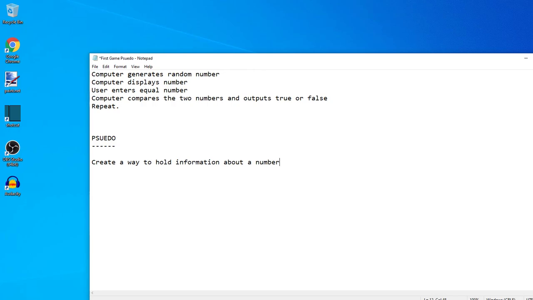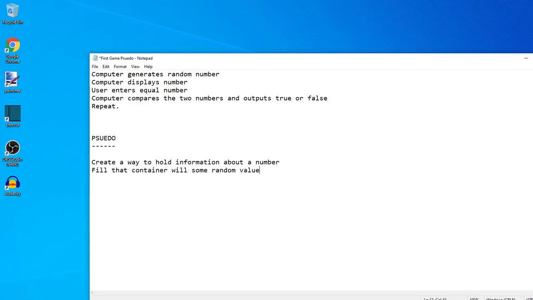Numbers have information inherently. They are each different from each other, and we need a way to hold on to that information, to contain it in some way. Many different things in the world have different kinds of information. So we need to hold information specifically about a number. And because numbers have to do with math and programming has to do with math, it all makes a lot of sense that numbers are going to be one of the things that pretty much every programming language is going to support.